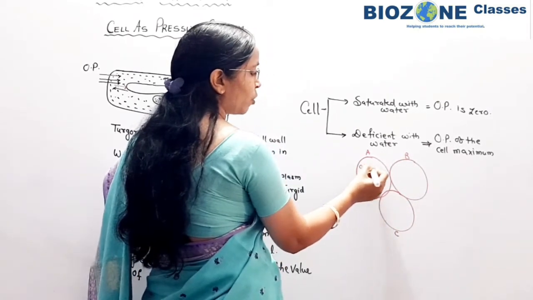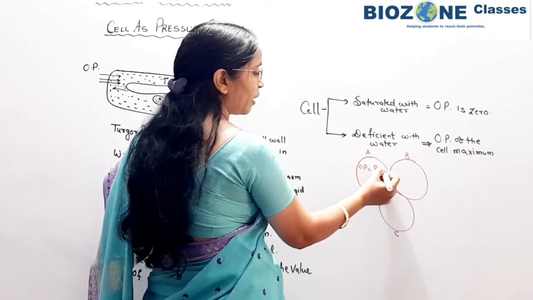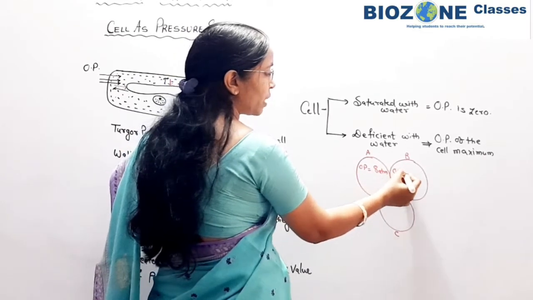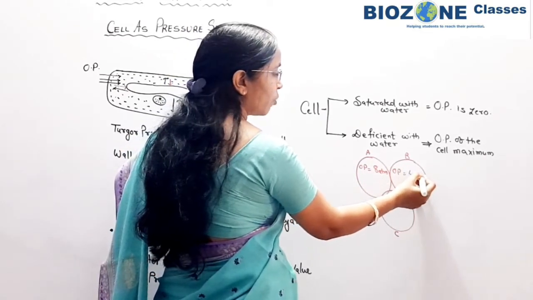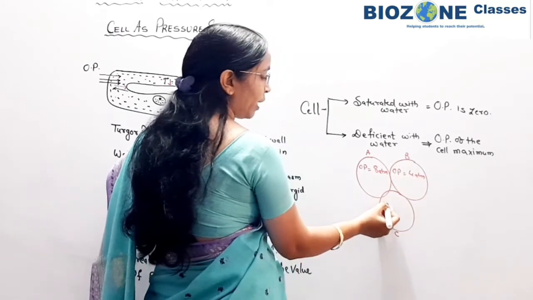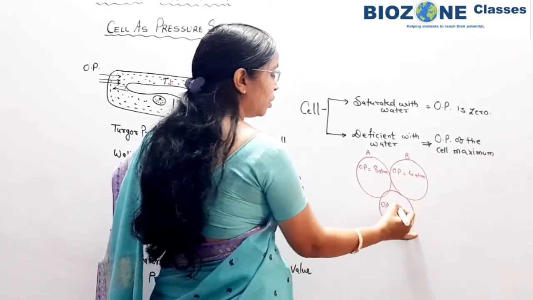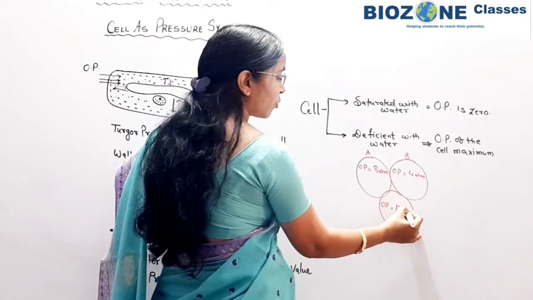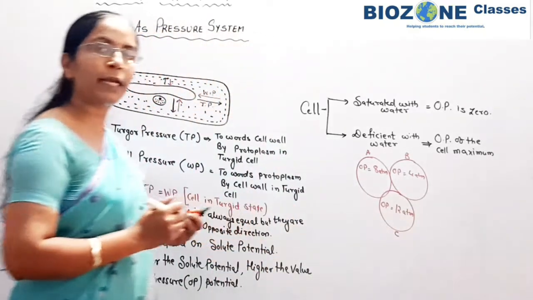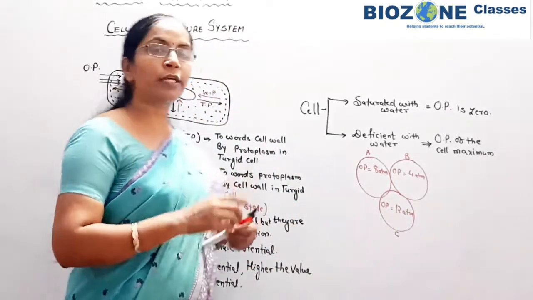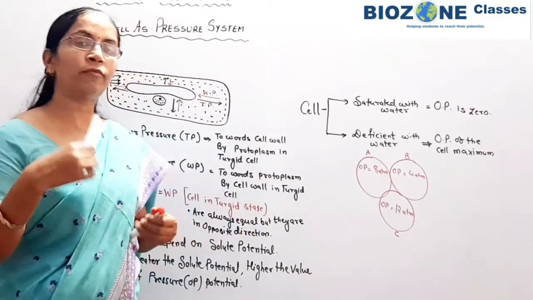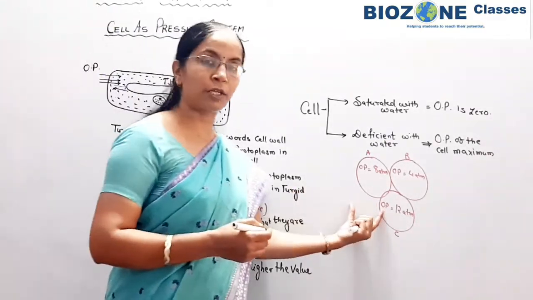In A cell osmotic pressure is 8 atmosphere. In B cell osmotic pressure is 4 atmosphere, and in the C cell, osmotic pressure कितना है यहाँ पे, 12 atmosphere. Then what is the path of water, or in what way is the water transported?